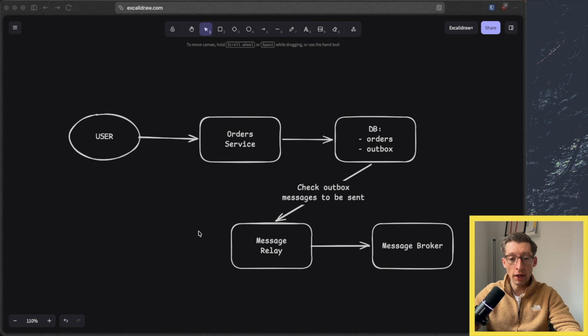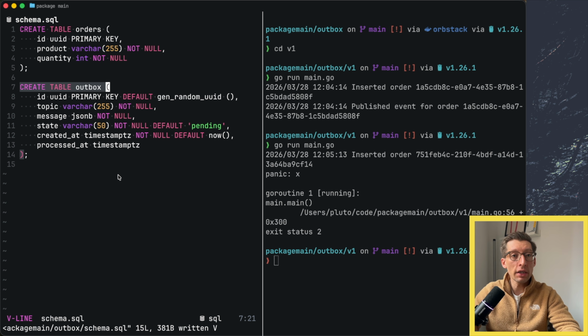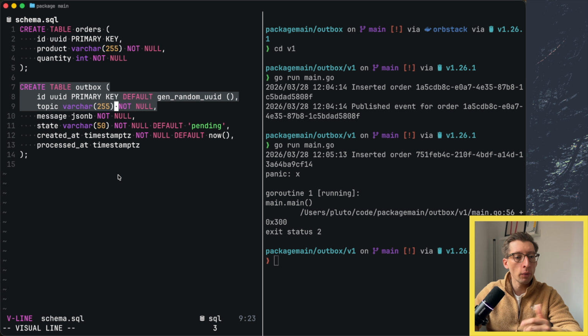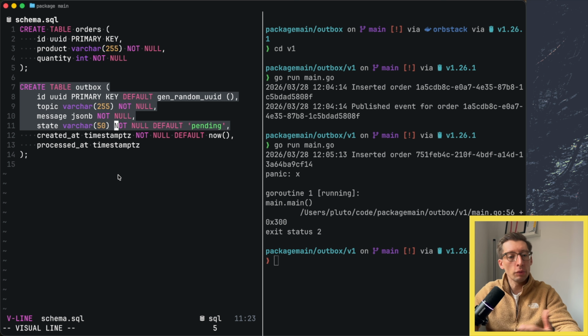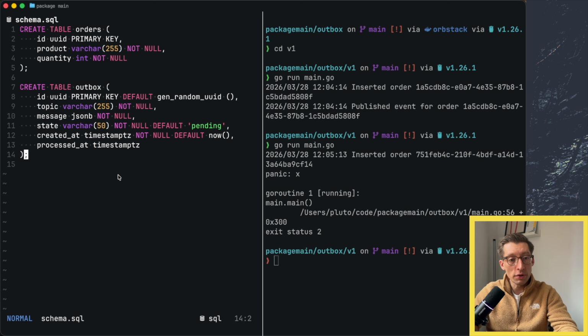So let's review that. The first difference we see is the new Outbox table in our schema. The schema itself may vary depending on your project and needs, but a typical one may look something like that. It has a topic where the message has to be sent. The message itself could be JSONB, could be something else, and status could be pending, sent, new, could be enum, doesn't matter, and some maybe helpful columns.